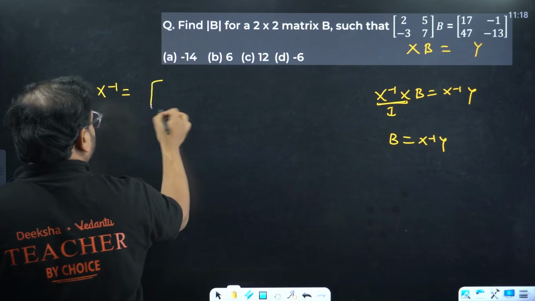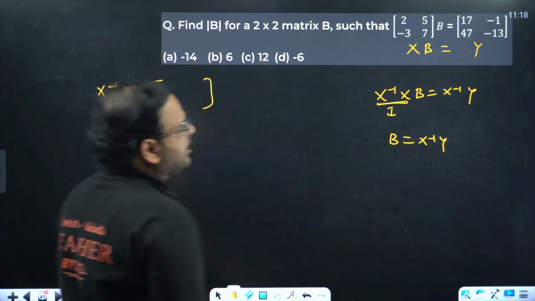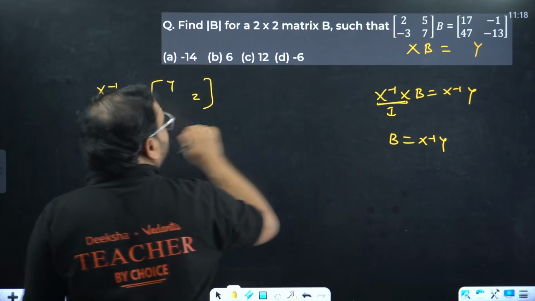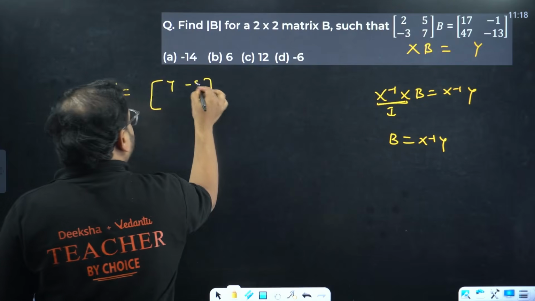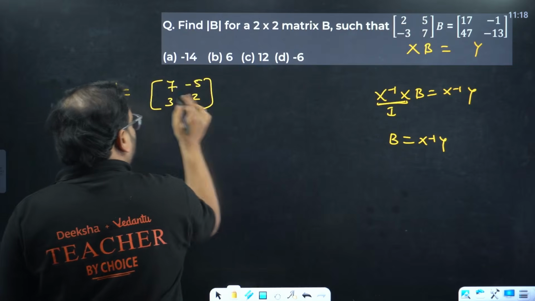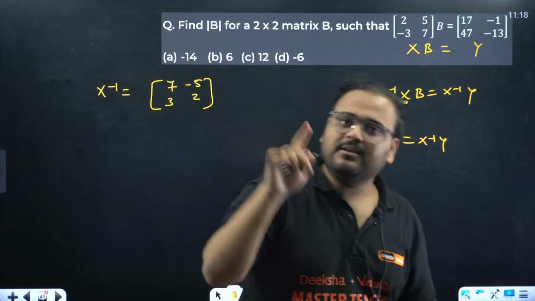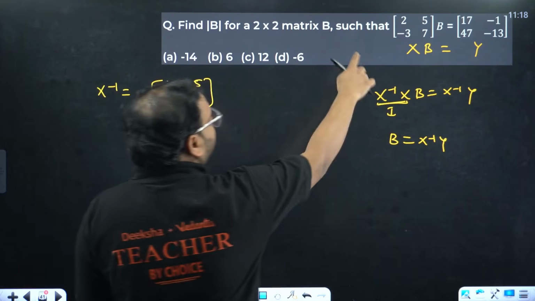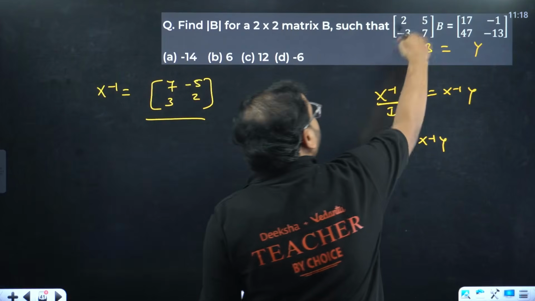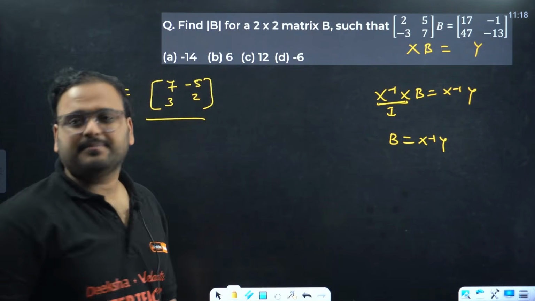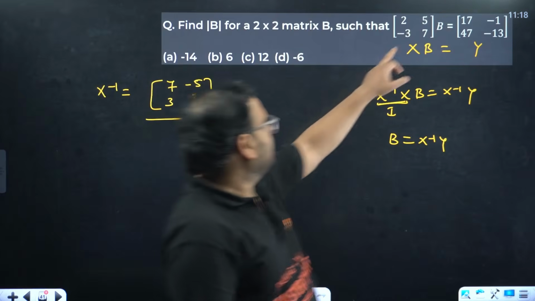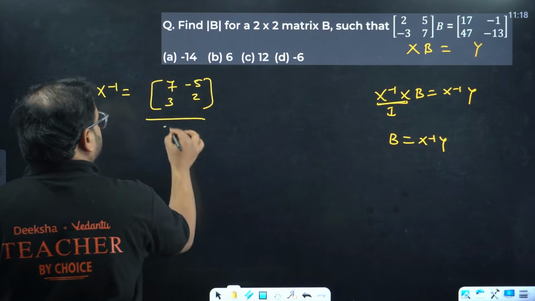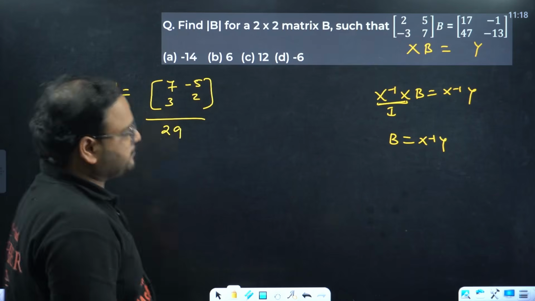Adjoint. Let's find adjoint first. How do you find adjoint of X? Interchange this value, so you'll have 7 over here, 2 over here, and sign change. This will become -5 and +3. I taught you this: interchange the diagonal and change the sign of the other two elements. Divide by the determinant. 14 plus 15 is 29. So 29 we have over here.